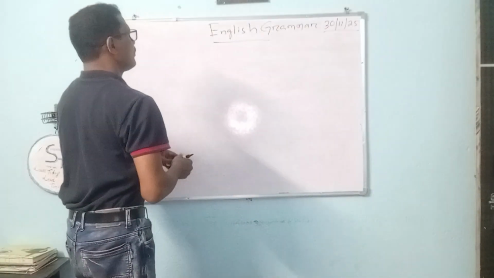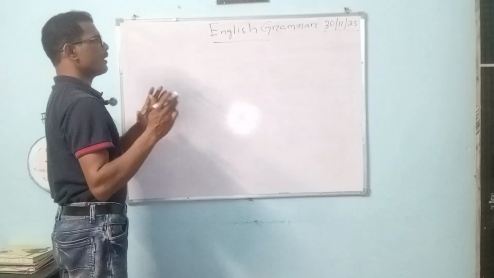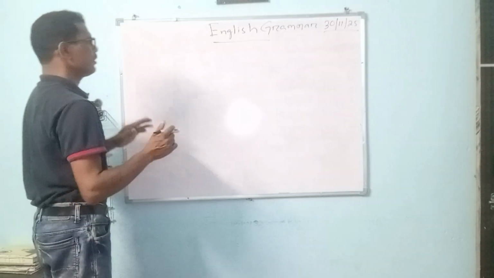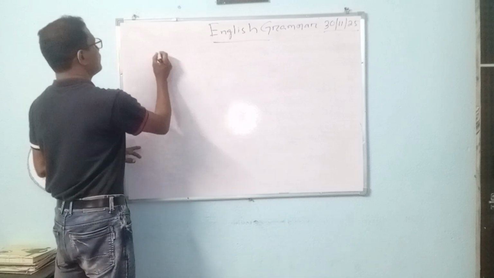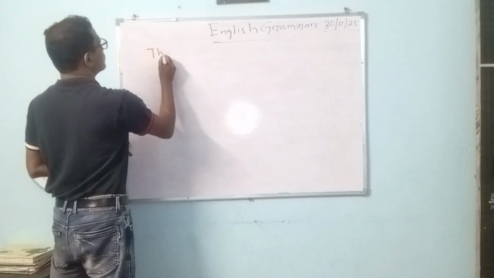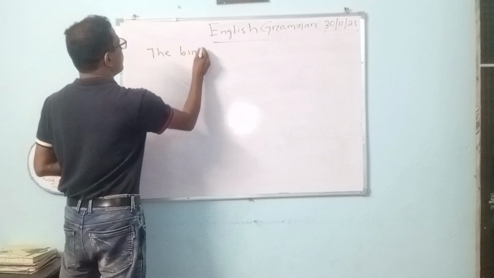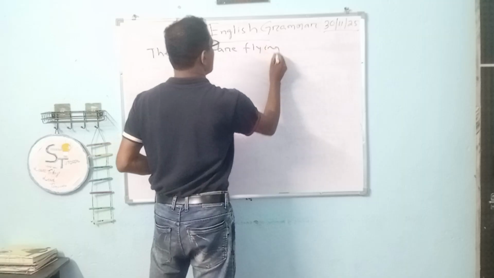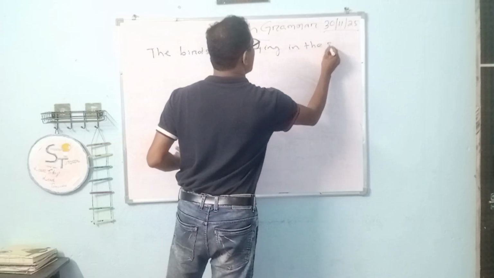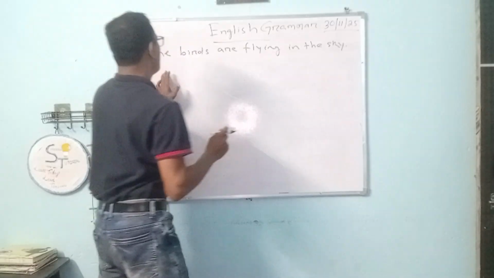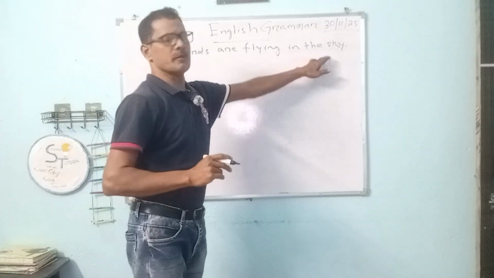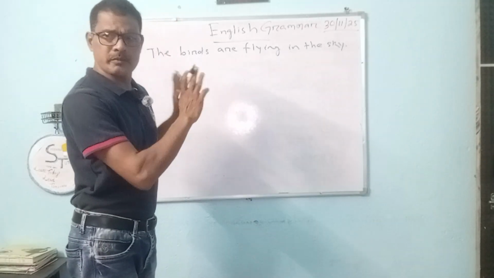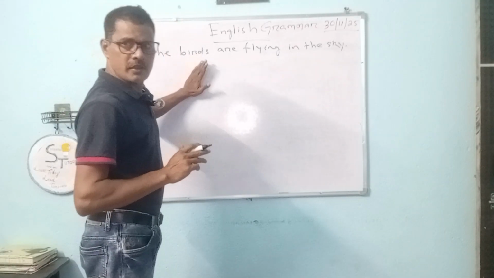Now we must study the parts of a sentence. A sentence has different parts. Ideally, it has two parts. The birds are flying in the sky. Okay. 1, 2, 3, 4, 5, 6, 7. There are 7 words in the sentence, and it is arranged in a proper way. It has a meaning. So we can call this a sentence.